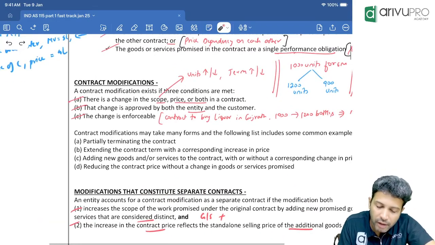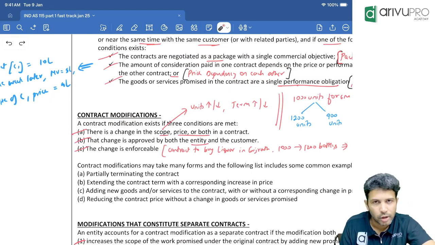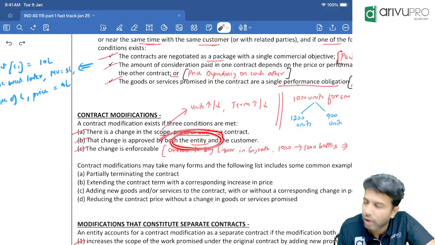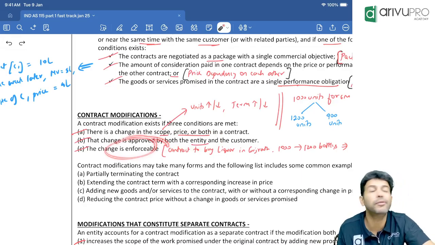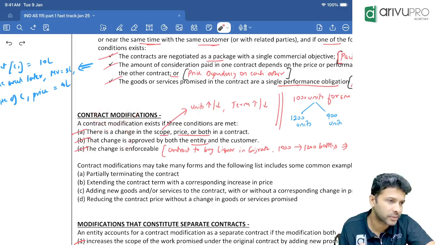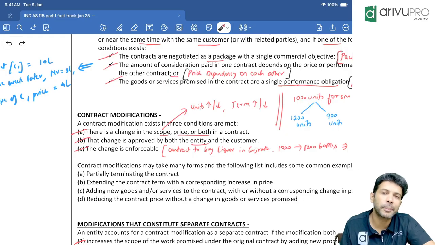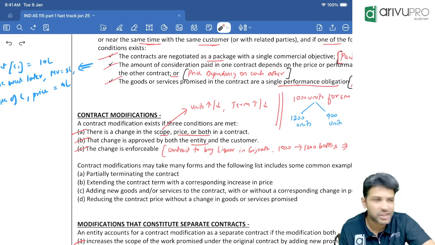Okay, but in order to say it's a contract modification, first, what should have happened? Scope of the contract should have changed or price should have changed. And that change should be approved by all the parties. The buyer, seller, both of them should agree for this change. And the change should be enforceable. If these three are satisfied, then only we say it's a contract modification. First one is what again? Scope changes happen. And when can you say scope changes happen? Either units ka plus minus has happened or term ka plus minus has happened, or a price change happens. This will be called contract modification.